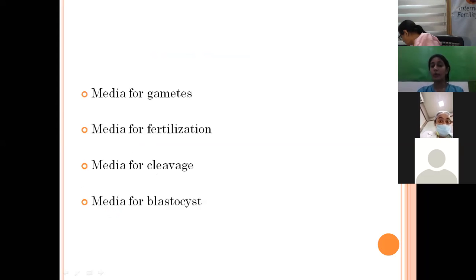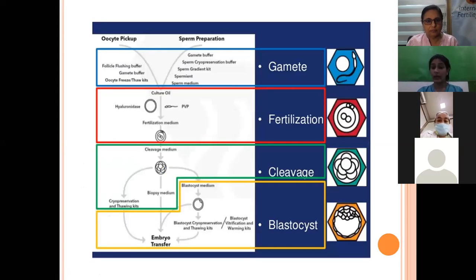Now, broadly, we can classify media into 4 groups: media for gametes, media for fertilization, media for cleavage, and media for blastocyst. Now, what is media for gametes? Gametes include both the sperm cell as well as the egg cell. So the media is also defined depending upon how we go from the sperm or the oocyte till the blastocyst or the cleavage stage.